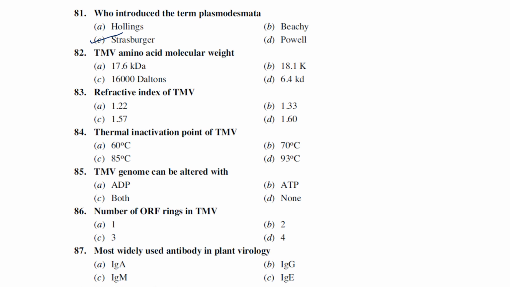TMV amino acid molecular weight: the molecular weight of the TMV coat protein subunit is 17.6 kilodaltons. Refractive index of tobacco mosaic virus: the refractive index of tobacco mosaic virus is 1.57. The next one is the thermal inactivation point of TMV, tobacco mosaic virus. The thermal inactivation point is 93 degrees Celsius.